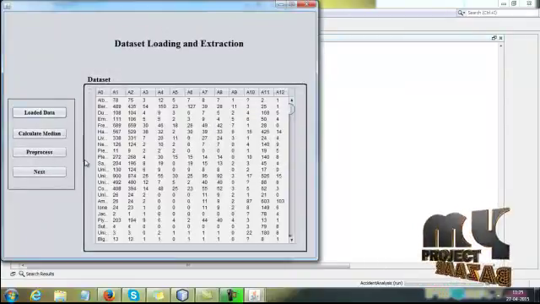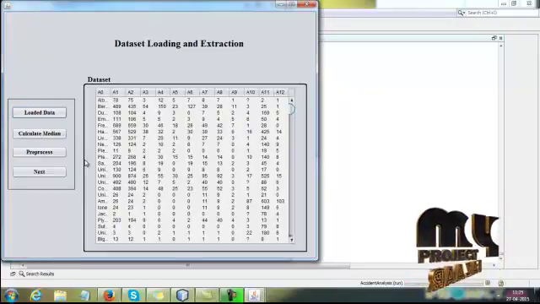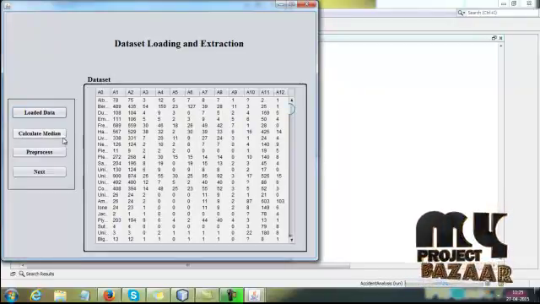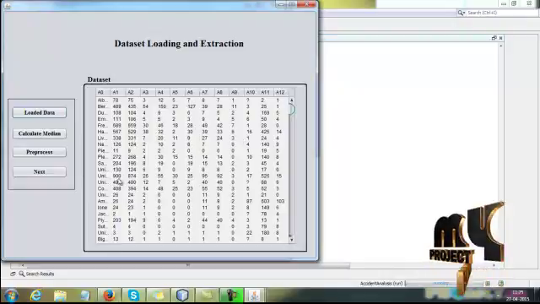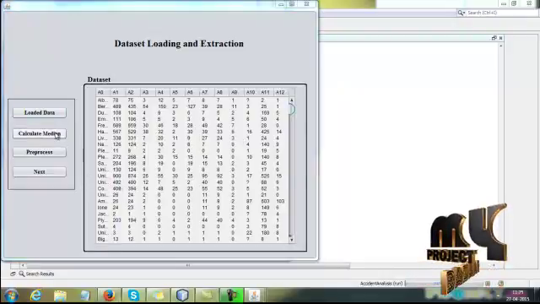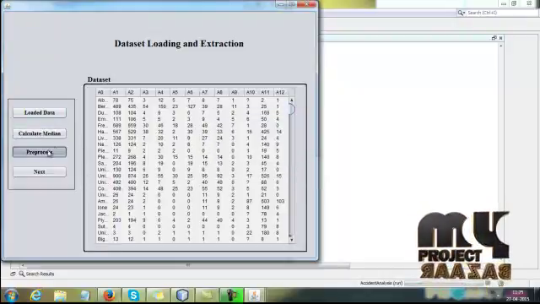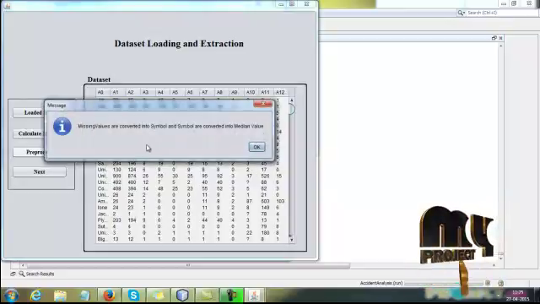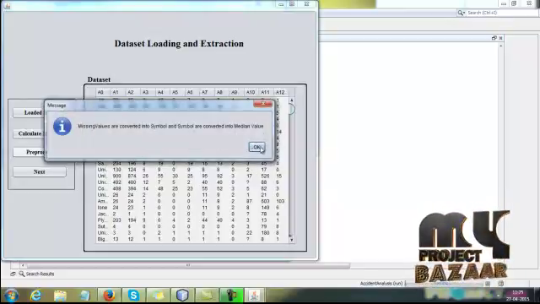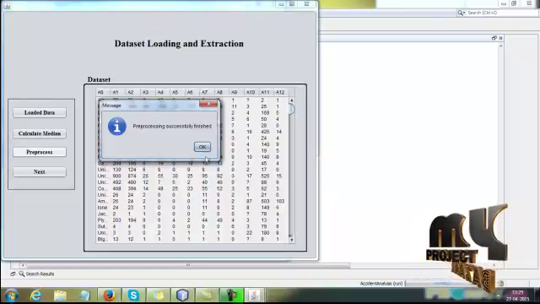So here we are going to apply the pre-processing mechanism. Here we are calculating the median value for handling the null values or unwanted symbols. The missing values are converted into the symbol, and the symbols are converted into the median value. So pre-processing is successfully finished.